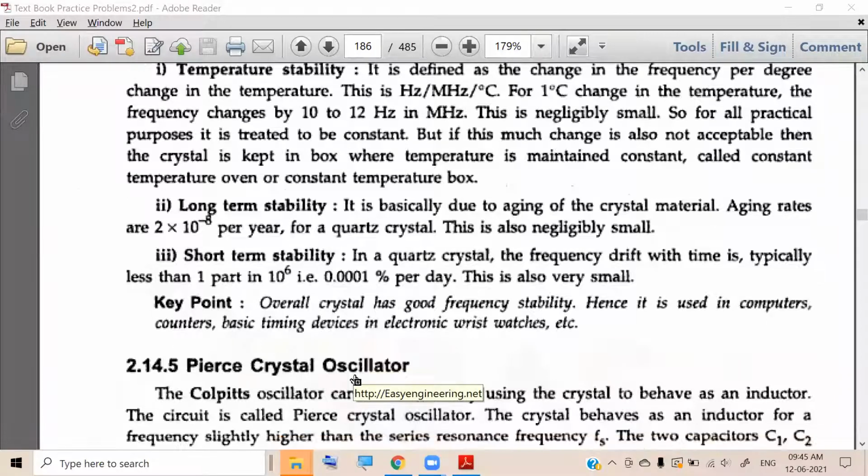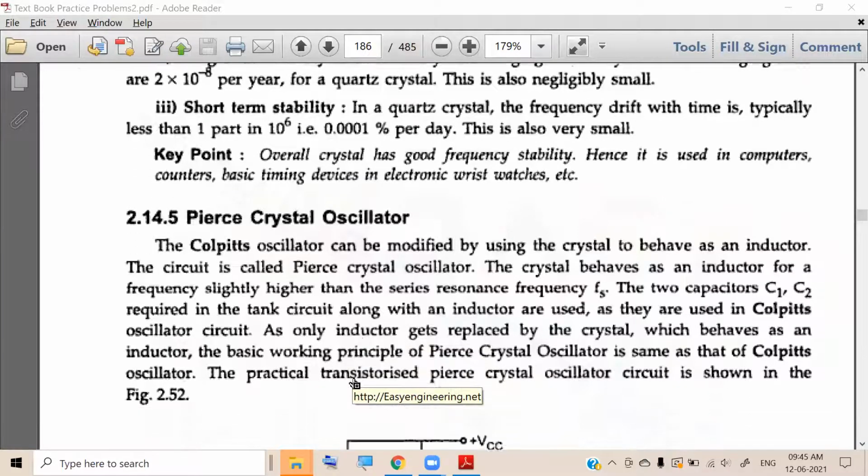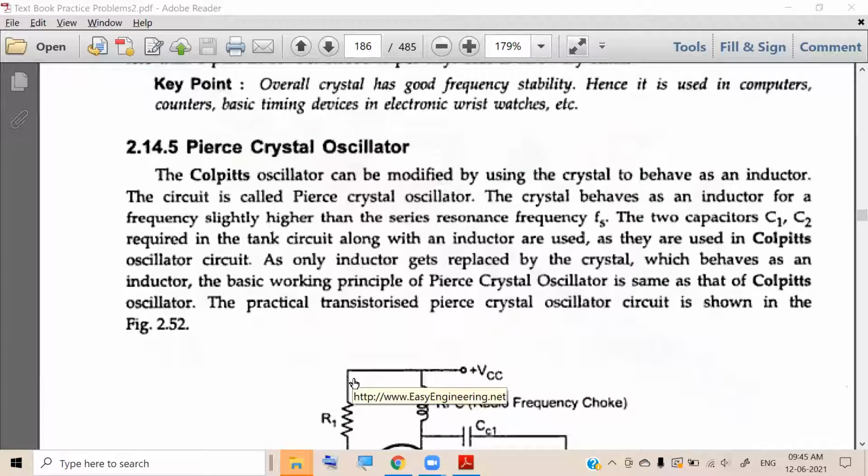No, sir. Okay, right. So far we discussed only the crystal. Now we are going to discuss the oscillator, the crystal oscillator. Under that, the first category that we are going to discuss is the Pierce crystal oscillator.